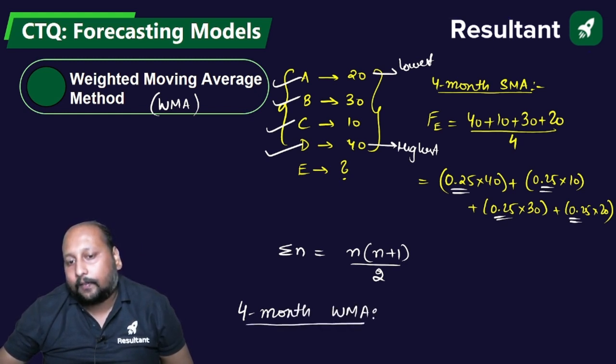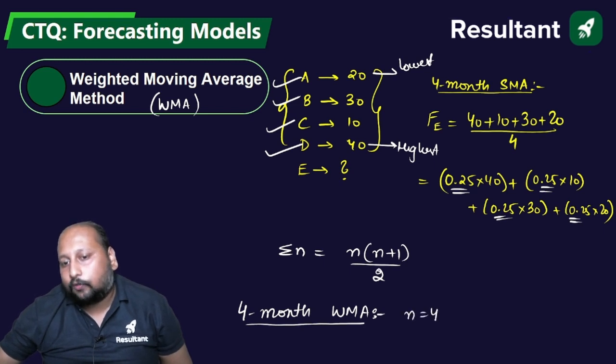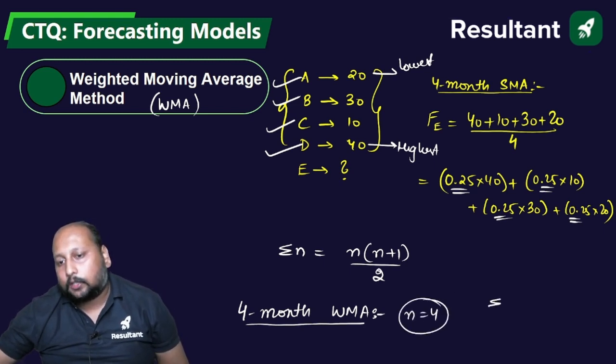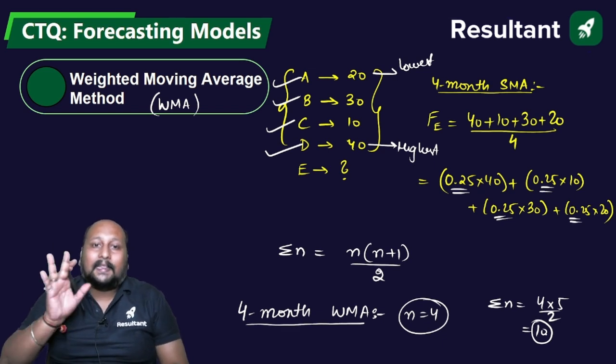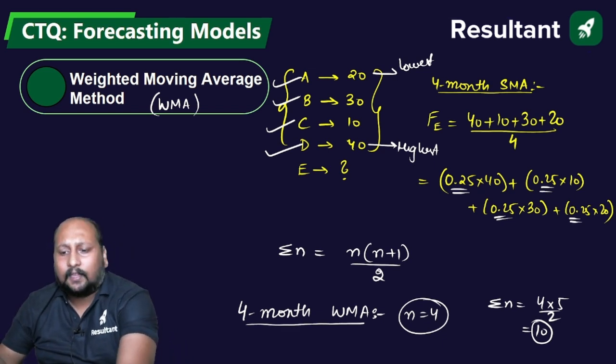4-month weighted moving average. For this, n will be equal to 4. Place it over here. So summation n will be equal to 4 into 5 by 2, that is equal to 10. Okay, so I'm getting the summation n is equal to 10. So what will be the weights?